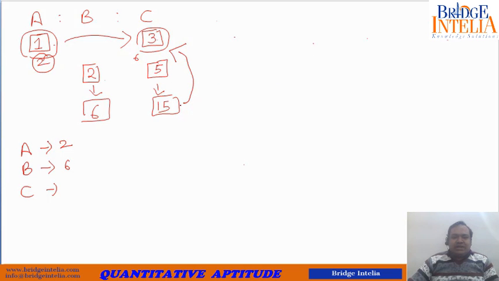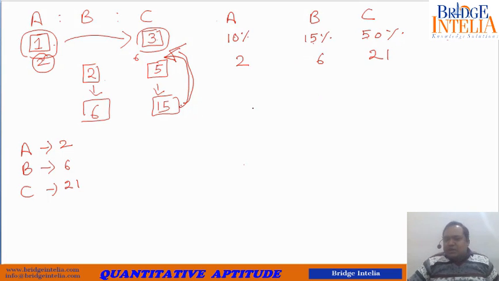So for C you have to take a total of 15 plus 6, so 21 kgs. So let's see if this works mathematically. So A 10%, B 15%, C 50%. It means if we take these liquids in this ratio, it should work. So let's see if this solution works or not, because logically it should work.